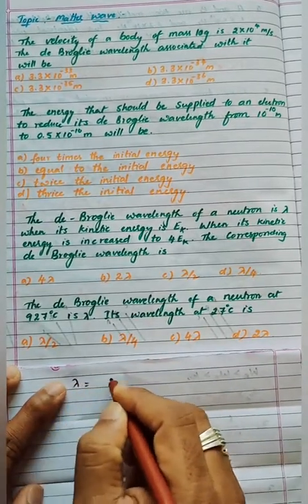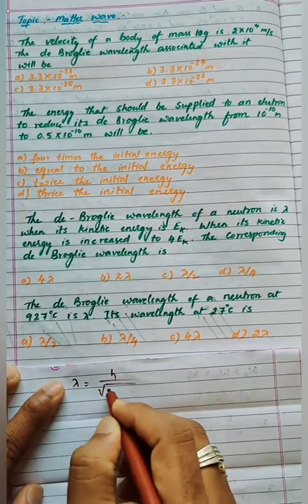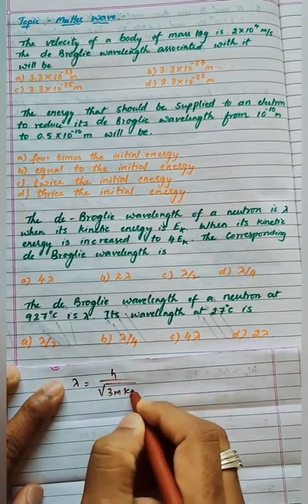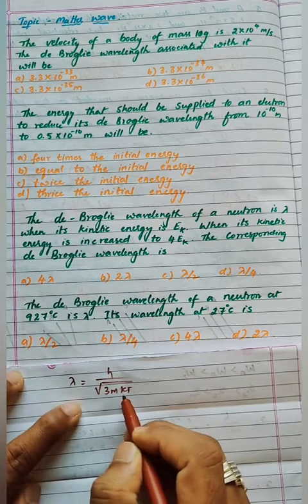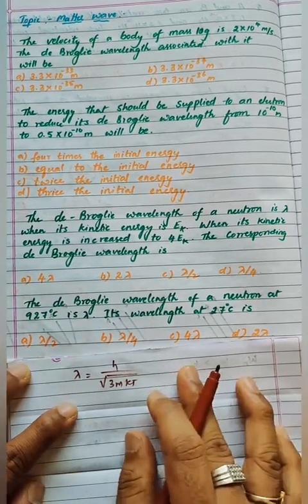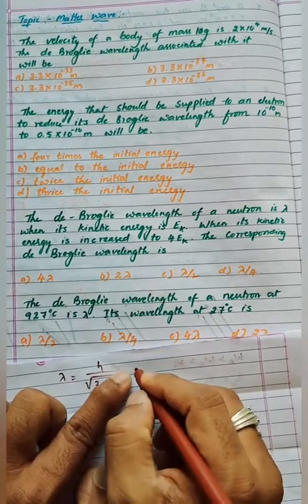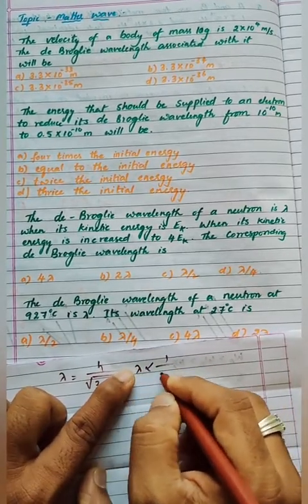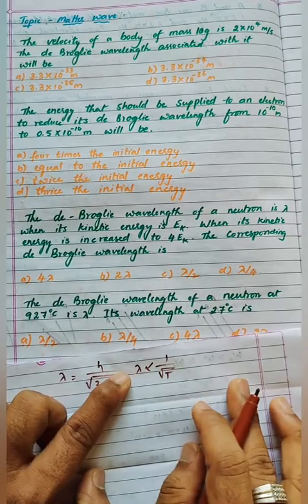Lambda is equal to h by root of 3mkT. You should remember this, where k is the Boltzmann constant and T is the absolute temperature. It means lambda is inversely proportional to root of the temperature, right?